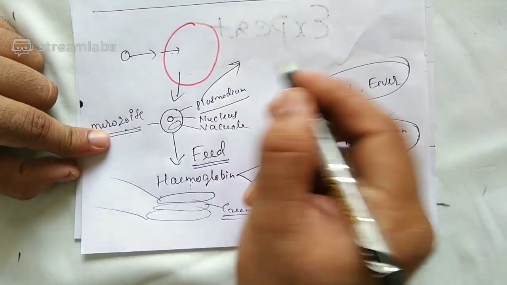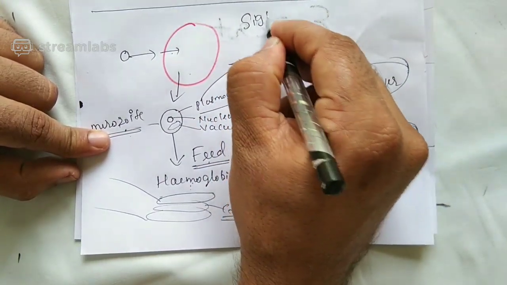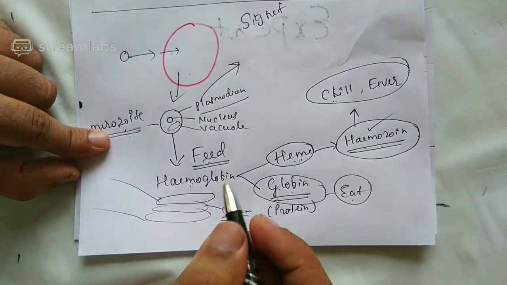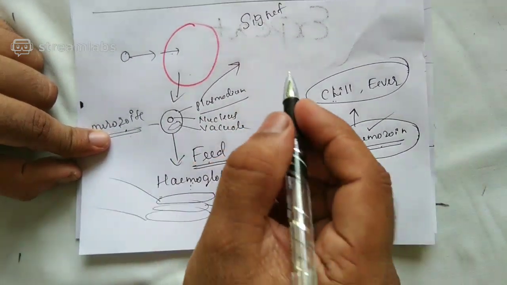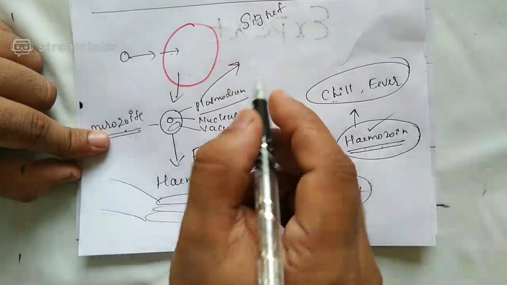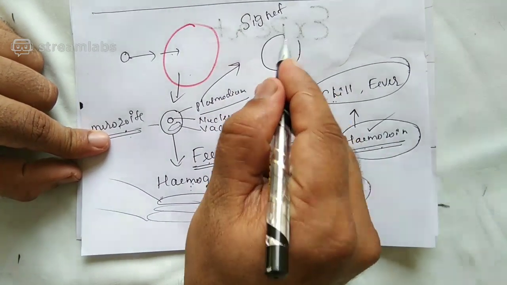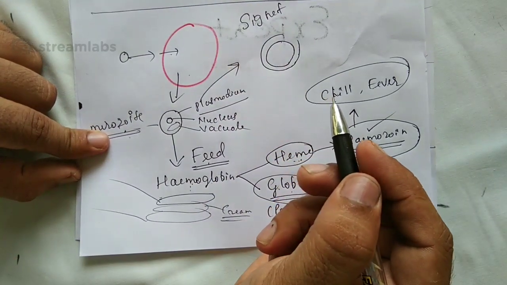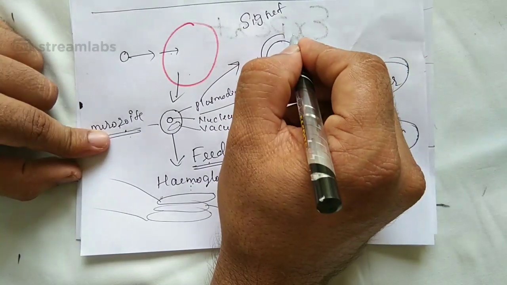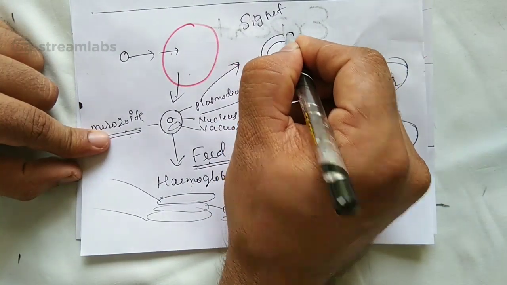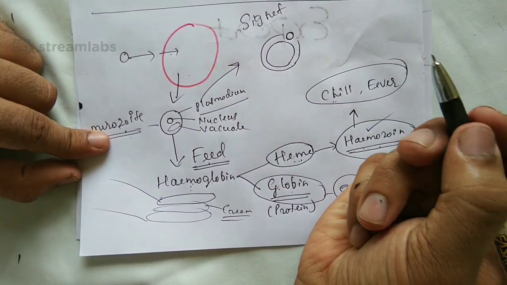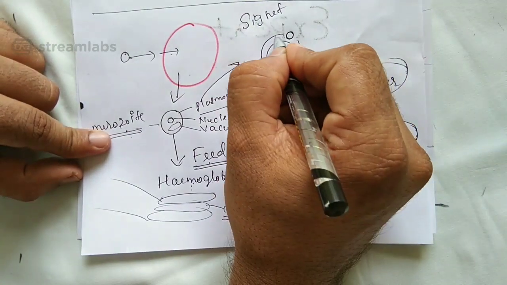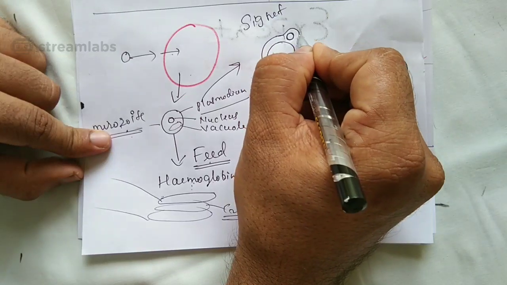One interesting thing was discussed by a person called Signet. See here. As the merozoite feeds on the hemoglobin, its vacuole size goes on increasing. As its vacuole size increases, it pushes the nucleus to the periphery. So the nucleus is pushed towards the periphery and the vacuole size is increasing, which gives this appearance.